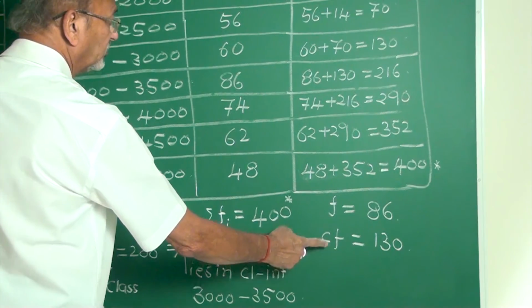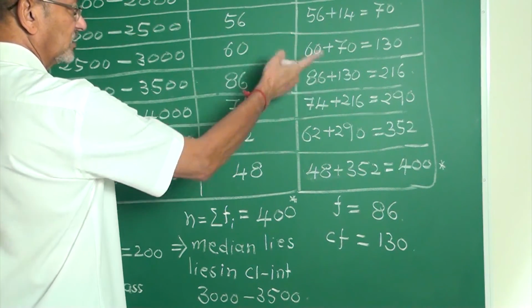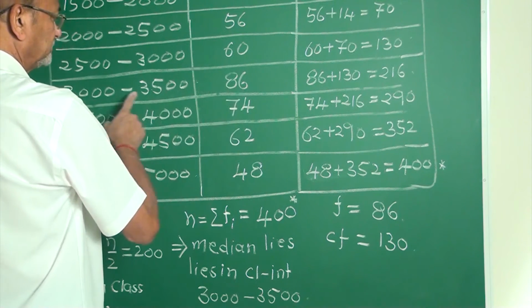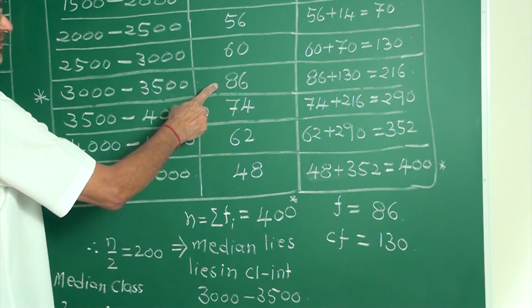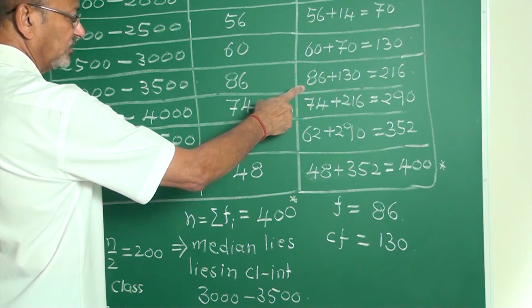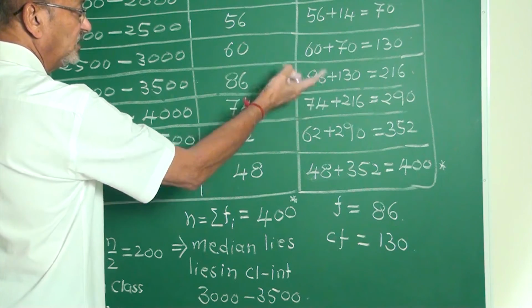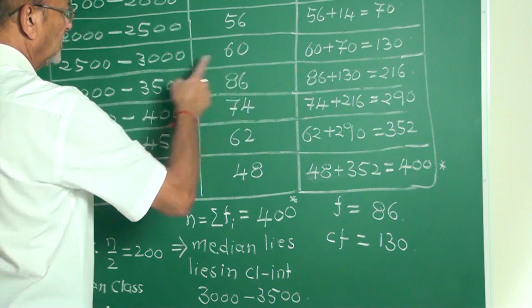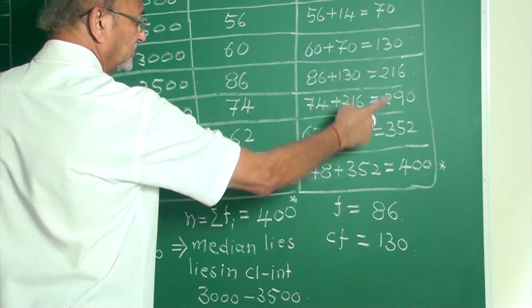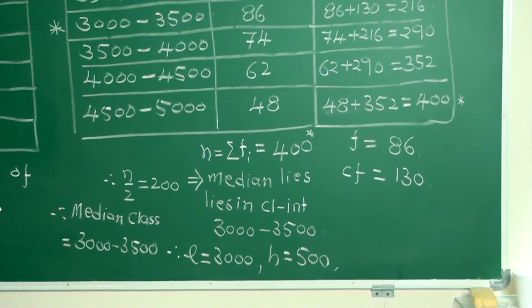The cumulative frequency CF is that of the class preceding the median class, which is 130. Everything is written.